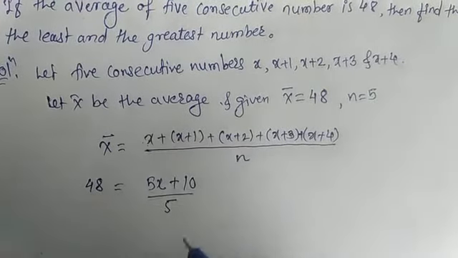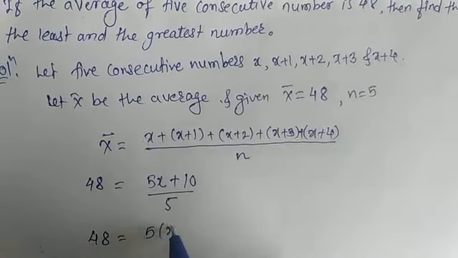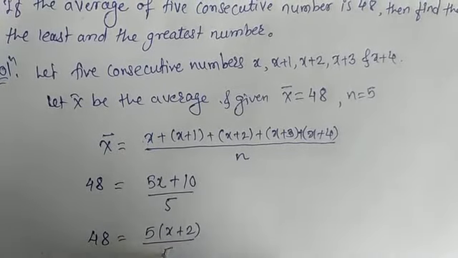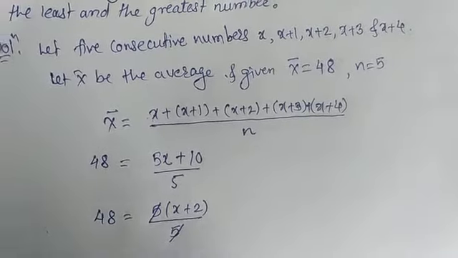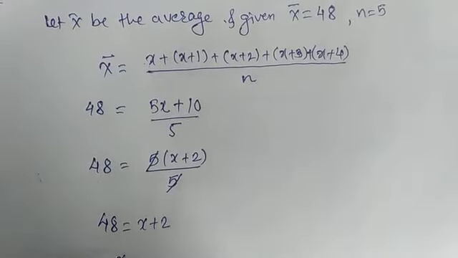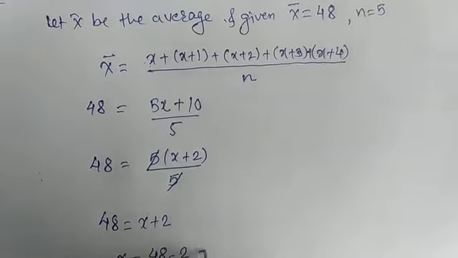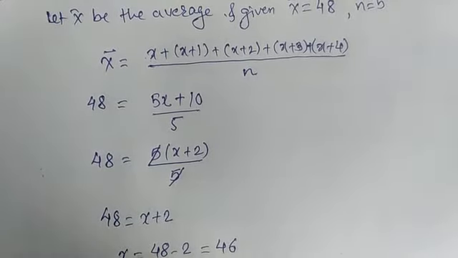So it can be written as 48 is equal to 5 into bracket x plus 2, divided by 5. 5 will get cancelled. 48 is equal to x plus 2. So x can be written as 48 minus 2, which is equal to 46. So we get x is equal to 46.